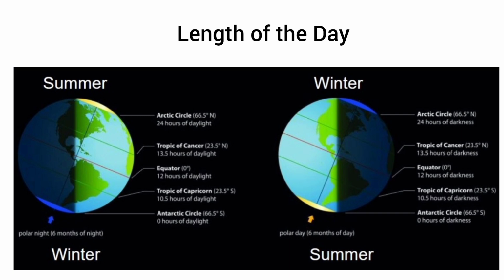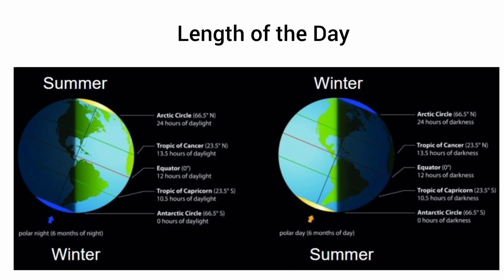When the northern hemisphere is tilted towards the sun, it will receive a greater amount of sunlight, so the length of the day there is going to be longer. Similarly, when the southern hemisphere is tilted towards the sun, it will receive more sunlight, hence the day length will be more.